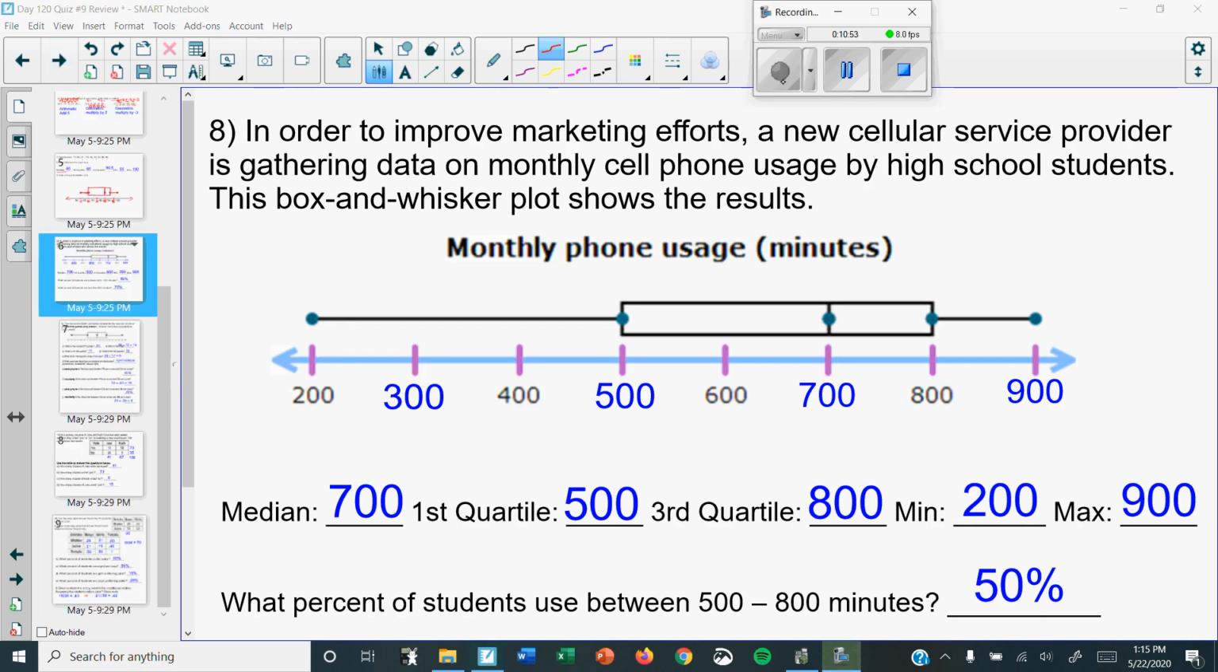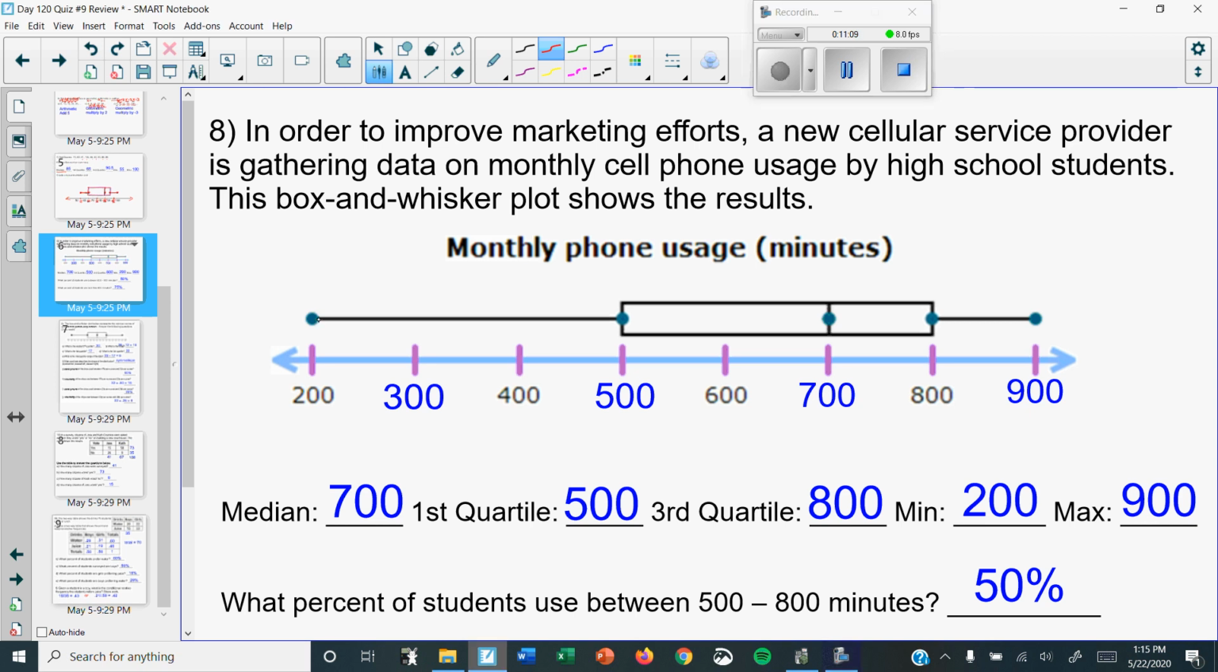Okay, in order to improve marketing efforts, a new cellular service provider is gathering data on monthly cell phone usage by high school students. This box and whisker plot shows the results. The second you get a box and whisker, I would label it. Label the heck out of it.